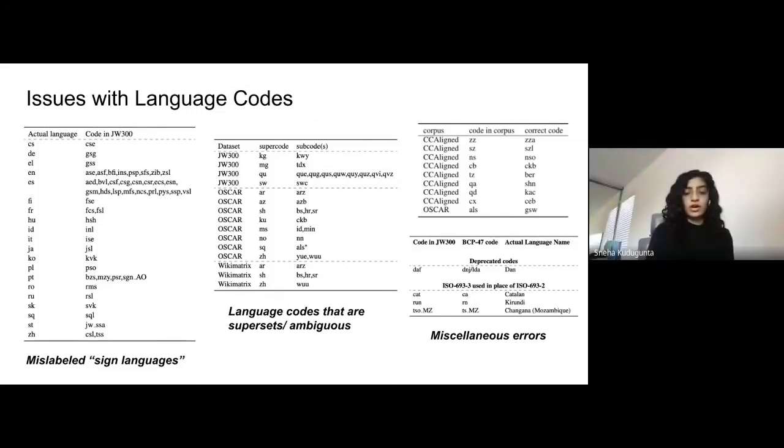During our dataset audit, we also found that there were multiple issues with language codes, as Julia mentioned earlier in the presentation. These can include copied sentences being mislabeled as sign languages, ambiguous superset language codes being used when a specific language is being used in the dataset, using deprecated language codes, or simply using the incorrect version of a language code.